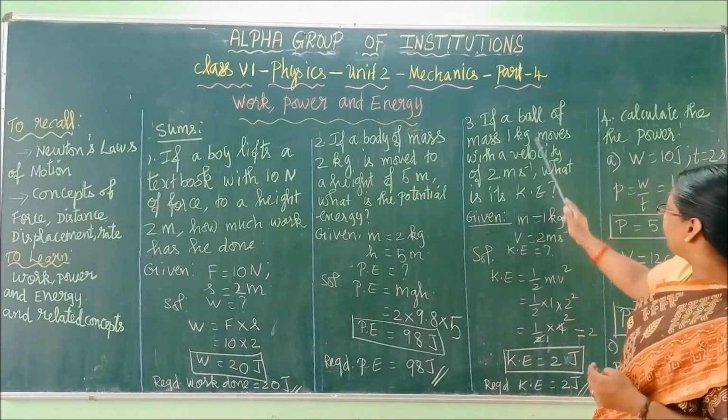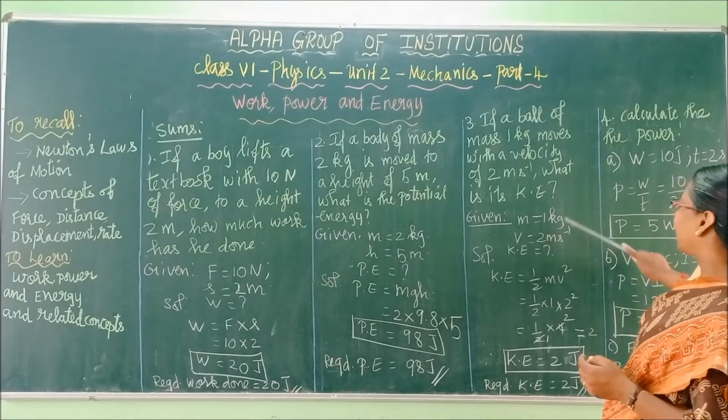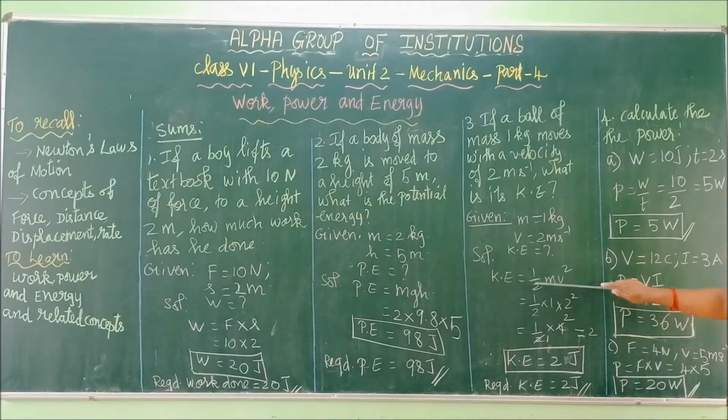So what is given here? Mass is 1 kilogram. Velocity is 2 meter per second. Kinetic energy is equal to what? What is the formula for kinetic energy? Half mv square, right? Half is there as it is. Mass is 1. v square, v is 2, so 2 square is 4. 1 into 4 is 4. So half of 4 is 2. So kinetic energy is 2 joules. Required kinetic energy is 2 joules.